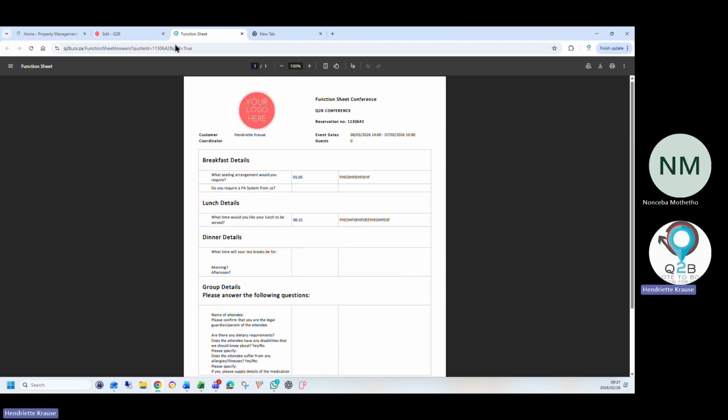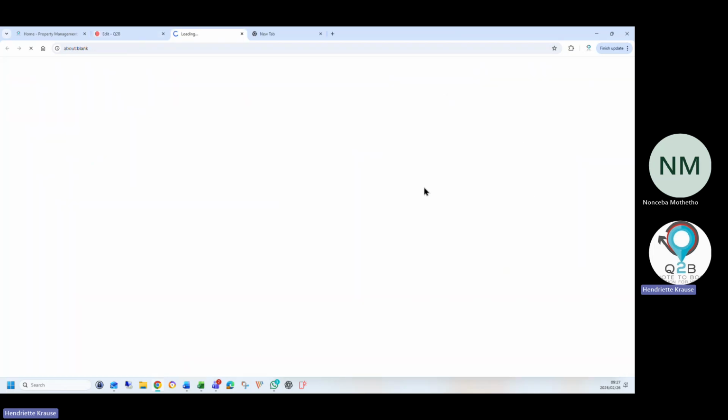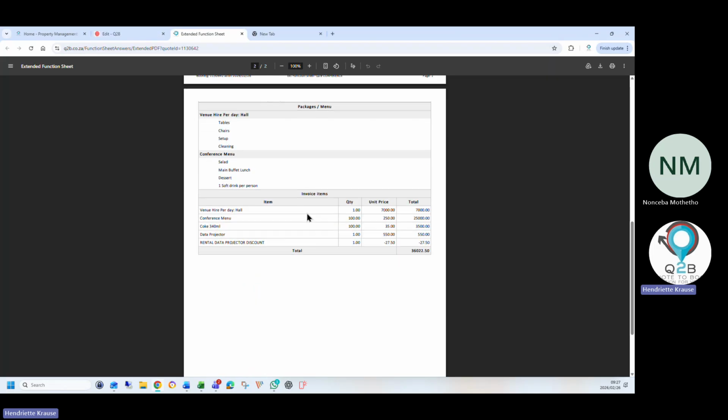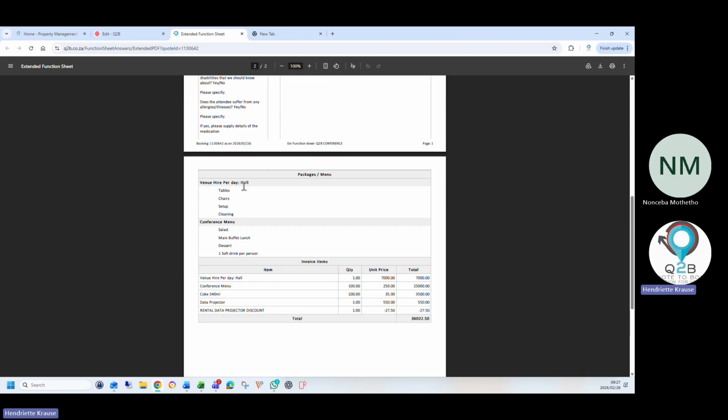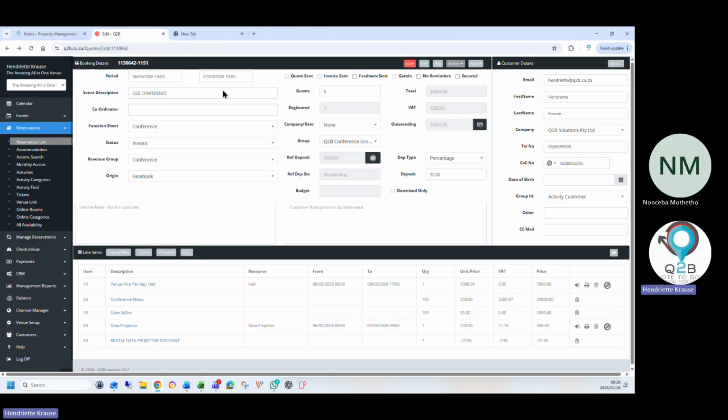And the extended function sheet. The extended function sheet is my favorite because it will tell you all the questions and answers. It will tell you the venue that was rented. It will tell you what is in the package, the menu that they've selected, what's in the package. So that is my favorite.